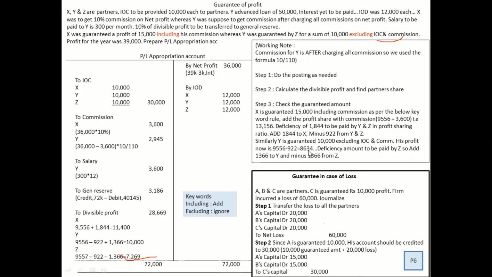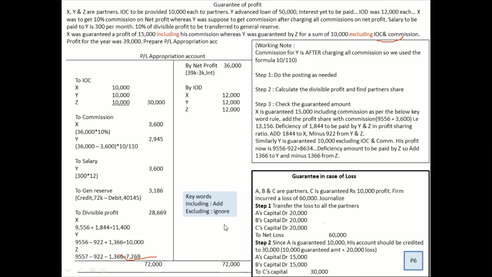By Z. So Z has to pay the remaining amount, that is 1366. So I'm going to add 1366 over here, and I'm going to minus 1366 over here. So that's how the guarantee gets over. Very important sum. I can assure you that a sum cannot be so detailed or comprising of everything. So if you understand this sum, you understand one entire segment of guarantee.